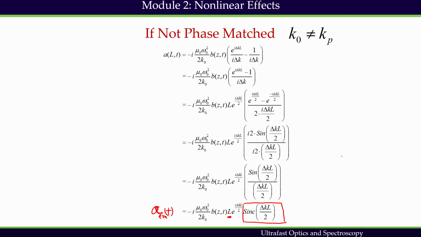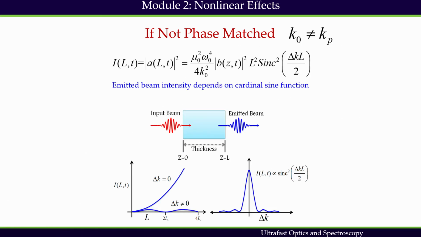The cardinal sine function is nothing but something like sin x by x. If the field is known, we will be able to get the intensity as the square modulus of the field, which gives the square of this cardinal function. So the intensity will depend on the square of the cardinal function.